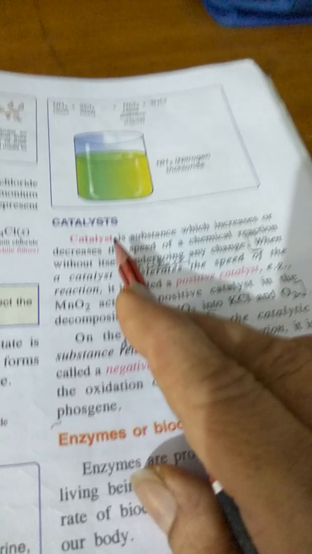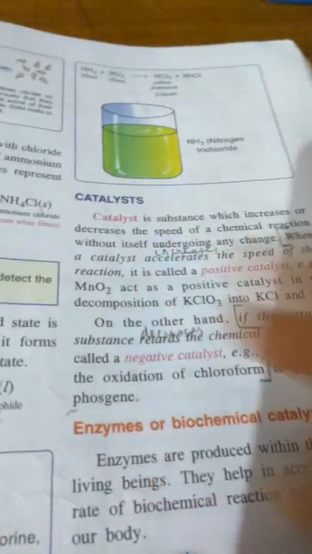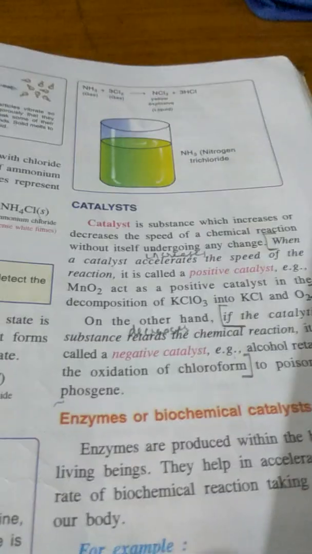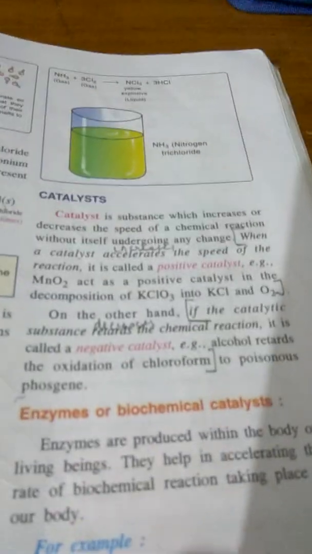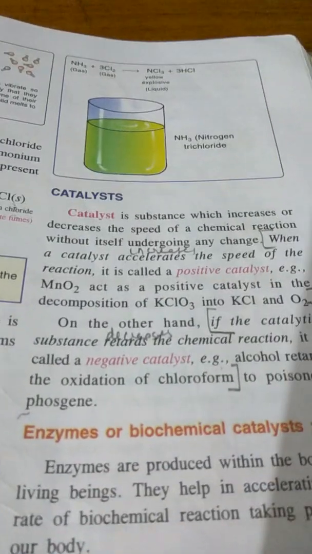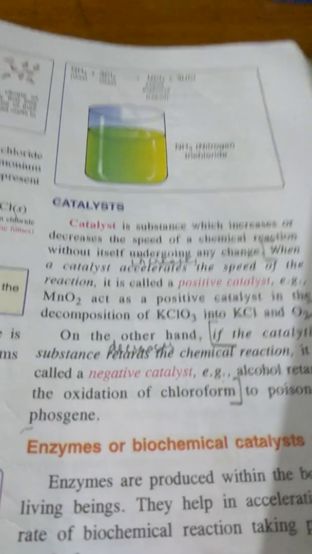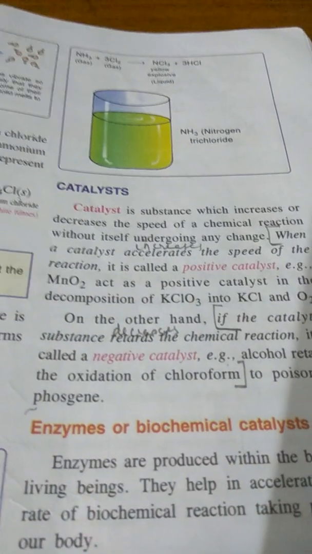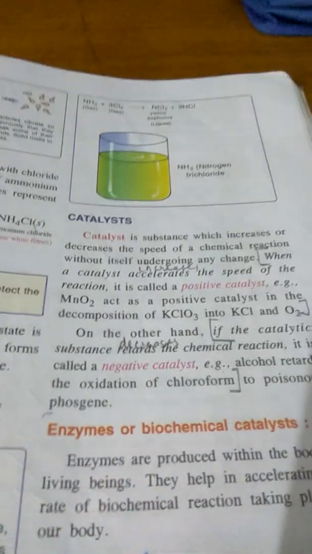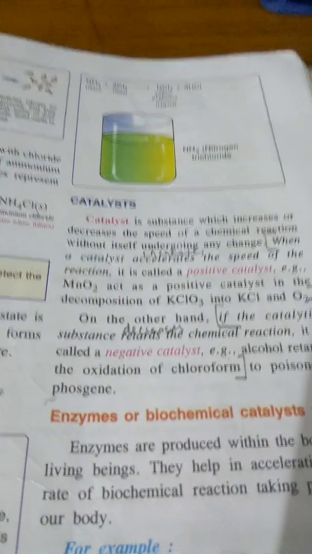And then we will come to the next characteristic feature, that is catalyst. You have studied this in your previous chapter also. What is a catalyst? A catalyst is any chemical substance which will either increase or decrease the speed of a chemical reaction without itself undergoing any change.